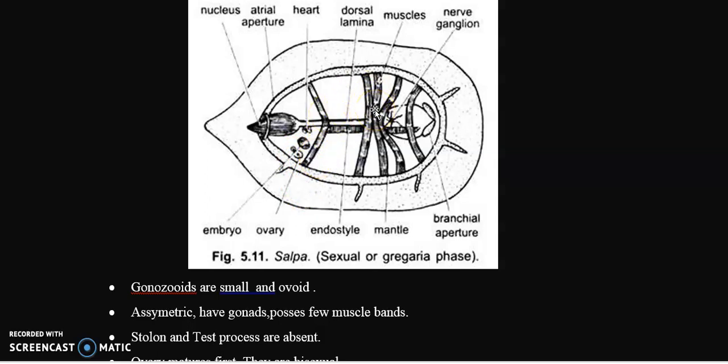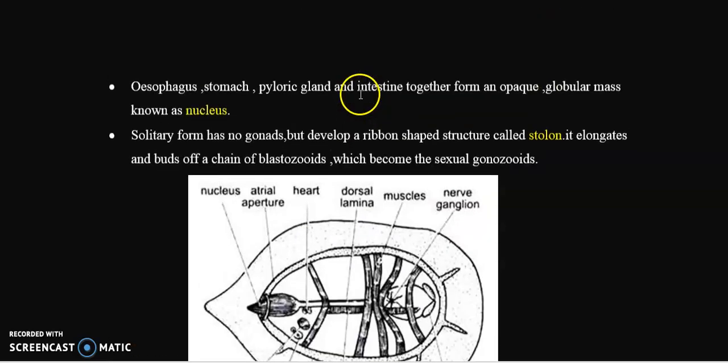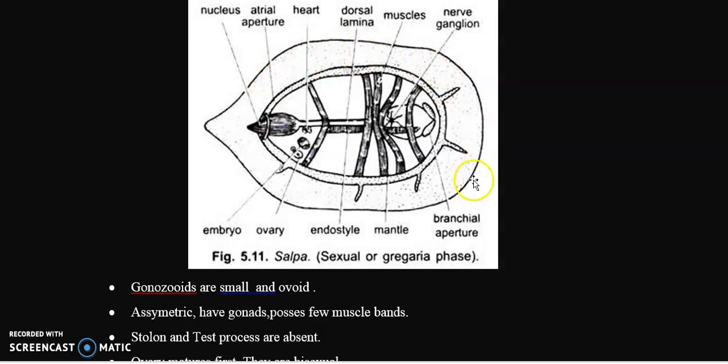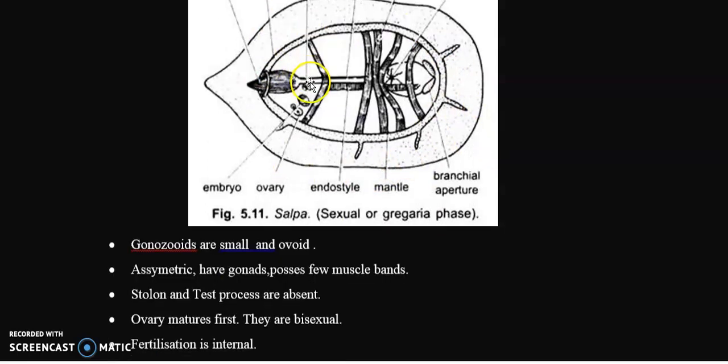In the asexual stage, we have seen that it possesses a large number of muscle bands, but in the sexual or gonozoid stage, you cannot find a large number of muscle bands. Only a few muscle bands are present, and the stolon is absent in the gonozoid. The stolon is present in the asexual phase, but not in the sexual phase, that is the gonozoid. And the test is also absent. You cannot find a distinct test.